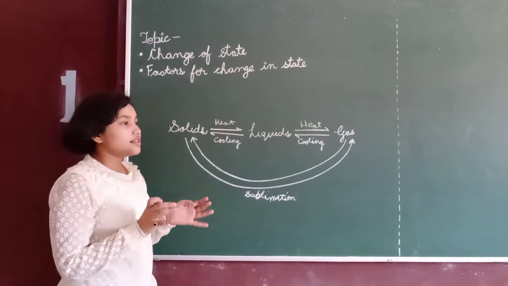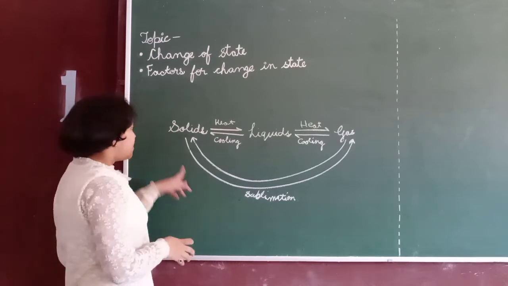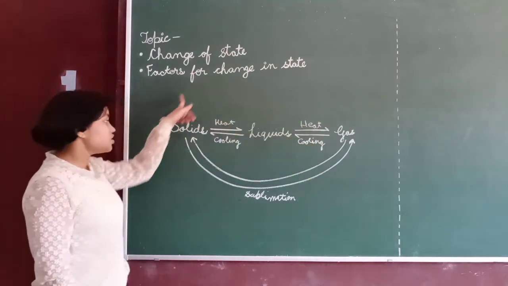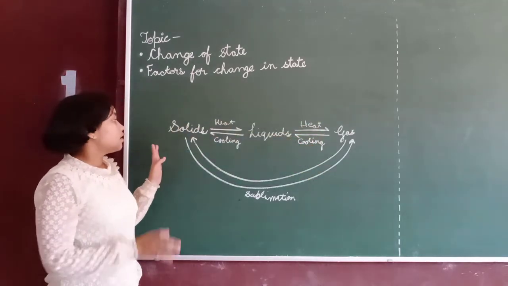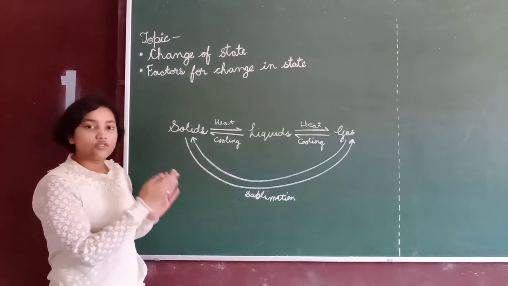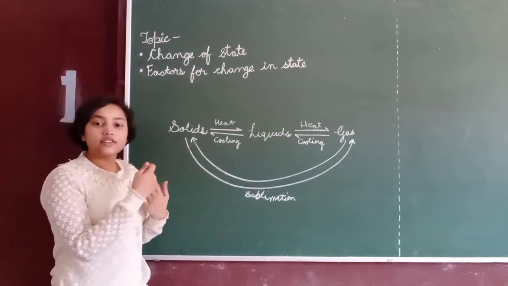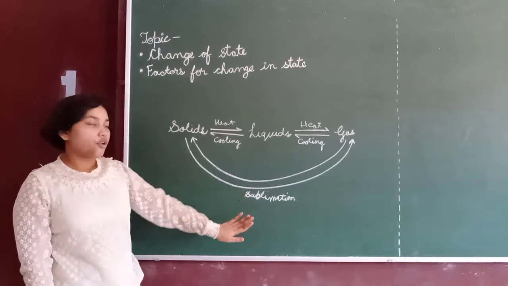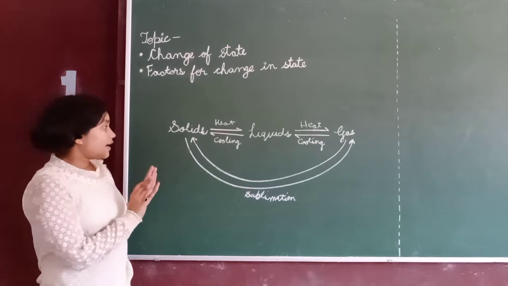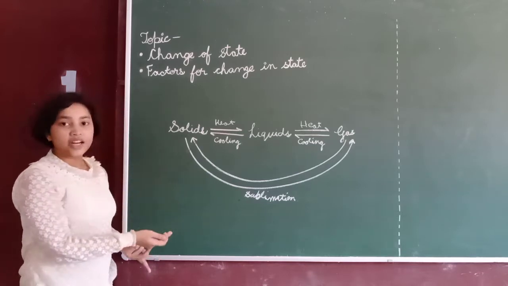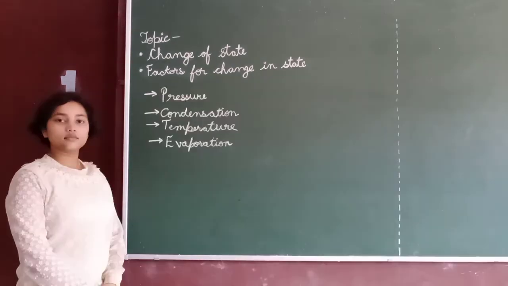Sublimation is the special process by which solids can be changed directly into gases and gas can be changed directly into solids without the intermediate liquid state. So this is the easy diagram for you. I am requesting you to please draw it for your easy understanding.